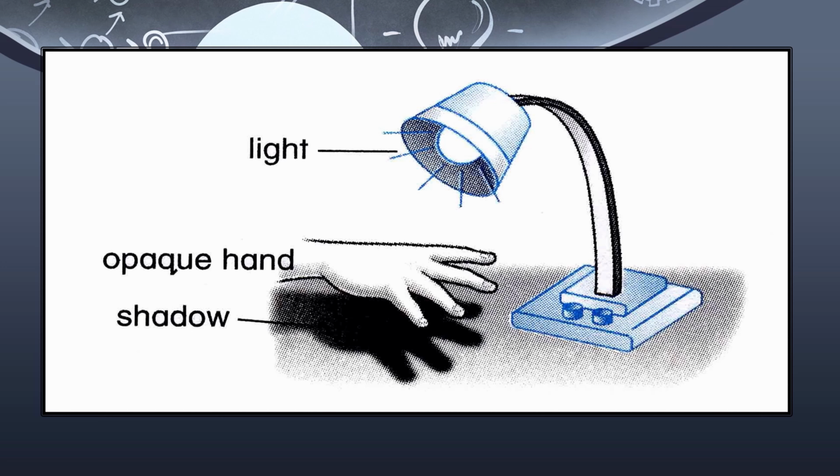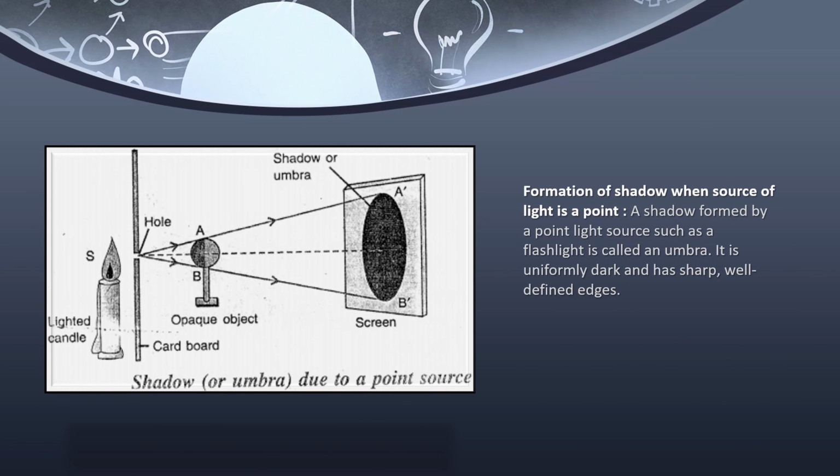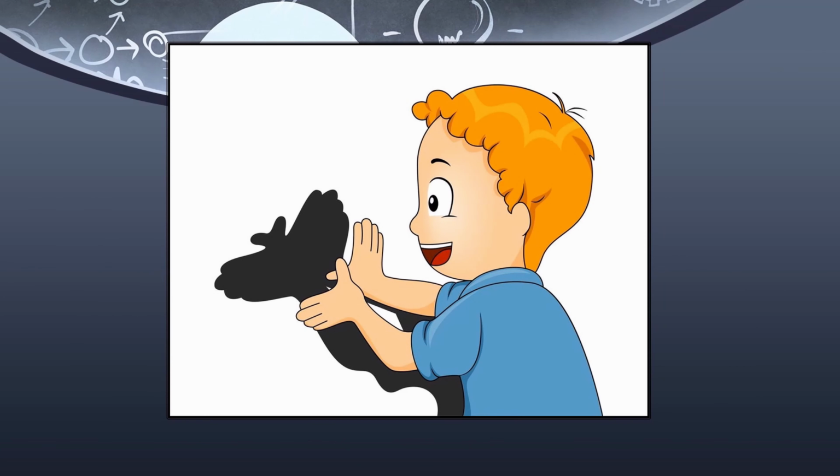So how are they formed? The size of the shadow depends on the distance of the source of light and on the angle at which the source of light is situated from the object. If the source of light is closer to the object, a larger shadow is formed. And if the source of light is very far away from the object, the shadow size decreases. The shadow can be seen on a screen or the ground, walls of a room and any plain surface or a rugged surface, but that surface should be darker.